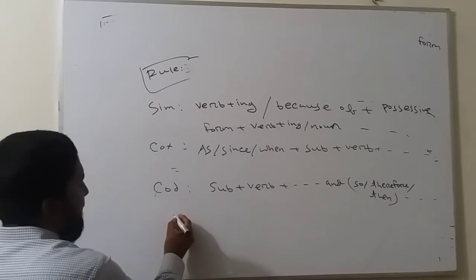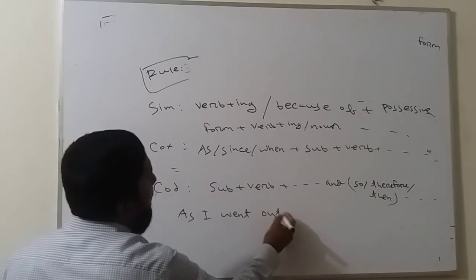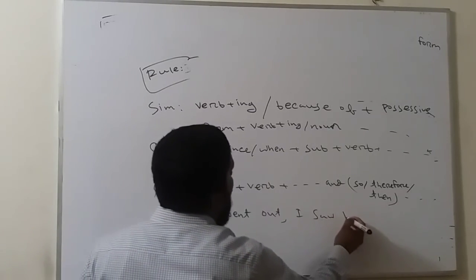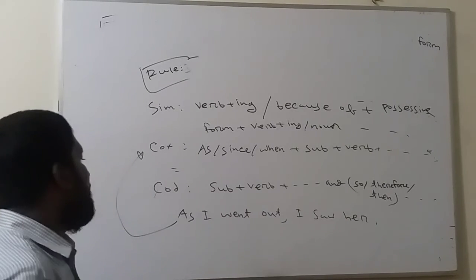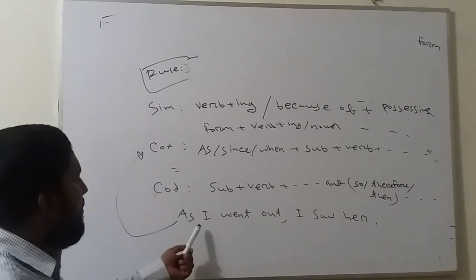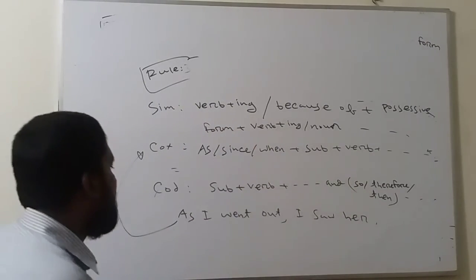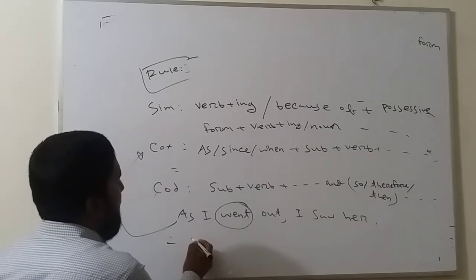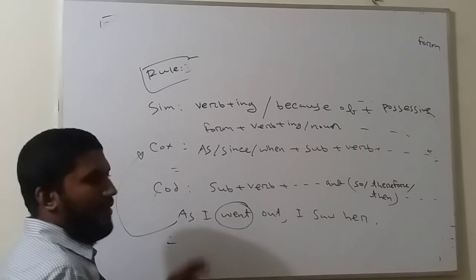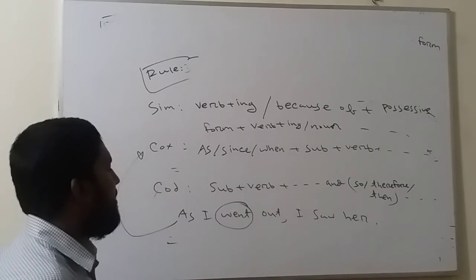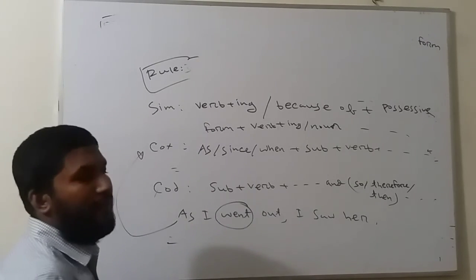For example, as I went out, I saw her. This is the example of complex sentence. If we want to turn this sentence into simple, this will be changed in this way, verb plus ing. So here verb plus ing means went. Remember, all the time verb plus ing will start from the verb of base form.